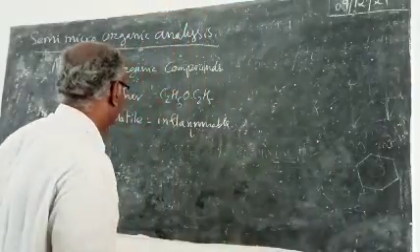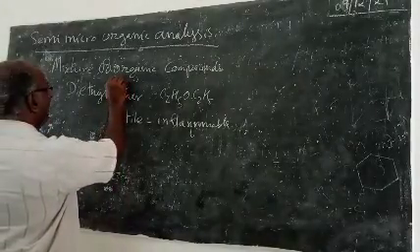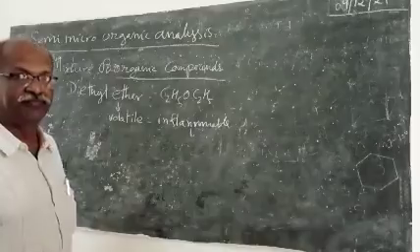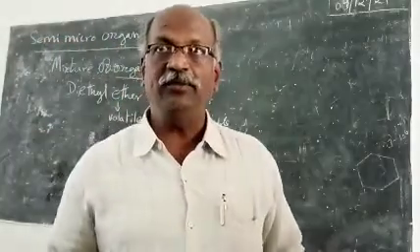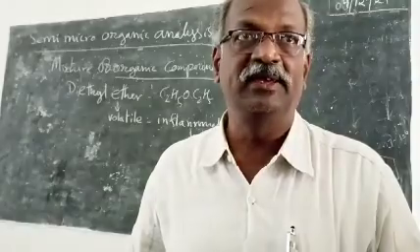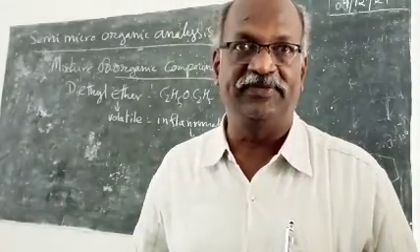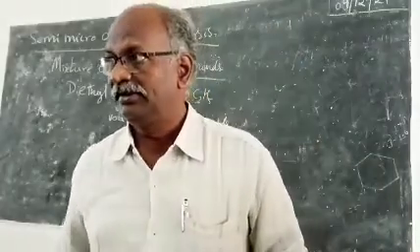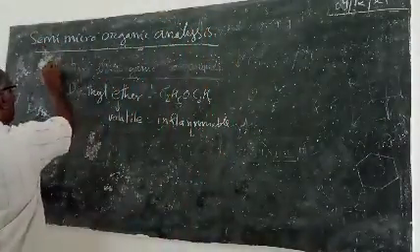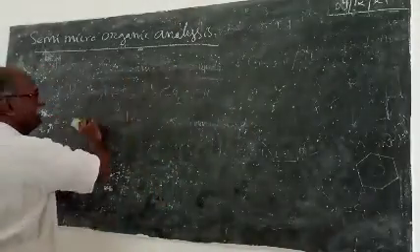First we have to check the solubility of this mixture of organic compounds. We have to separate. The separation is done based on the solubility of organic compounds in the solvent, namely diethyl ether. So, first we take a small portion of the mixture of organic compound.